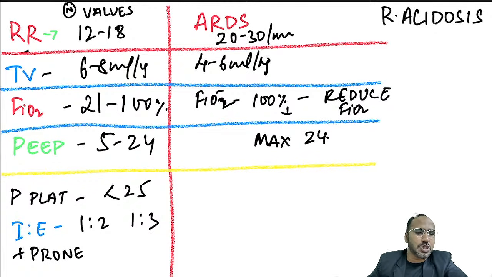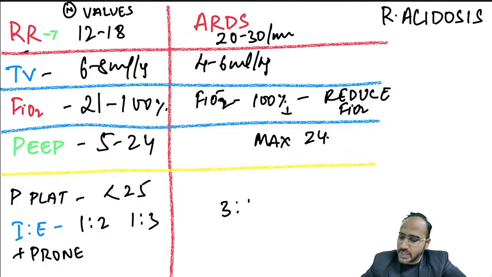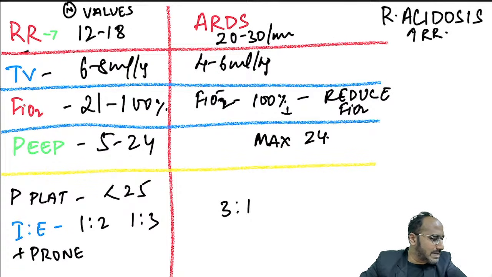Inspiratory to expiratory ratio, normally it is 1:2 or 1:3. But in the case of ARDS, we go for inverse ratio ventilation. We keep the inspiratory to expiratory ratio 3:1. Plus, you can also go for prone ventilation. Prone ventilation means keeping the patient in a prone position for 12 to 16 hours. Now guys, remember, if the patient is having a respiratory acidosis, you just increase the respiratory rate so that carbon dioxide gets washed off.